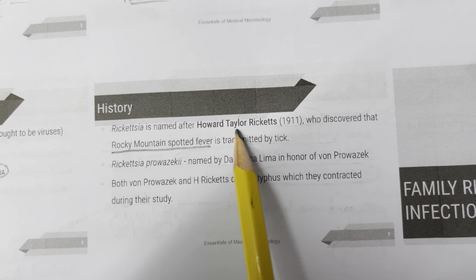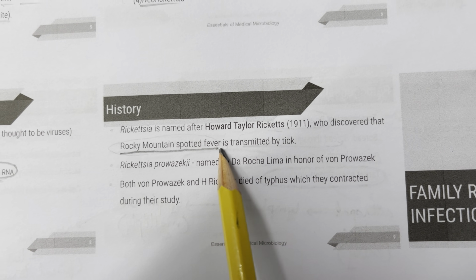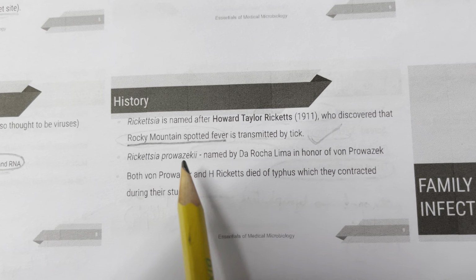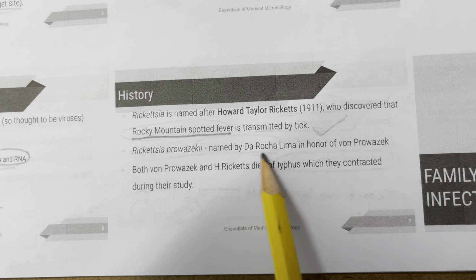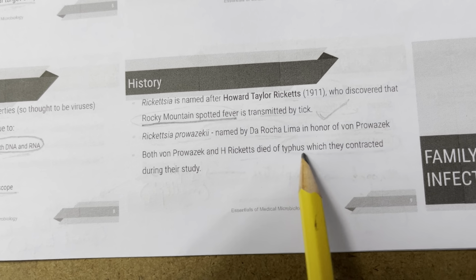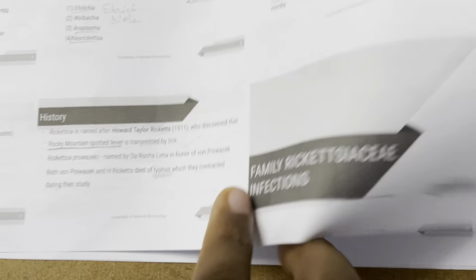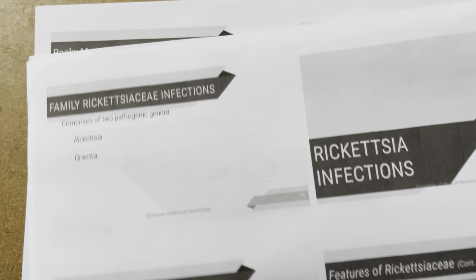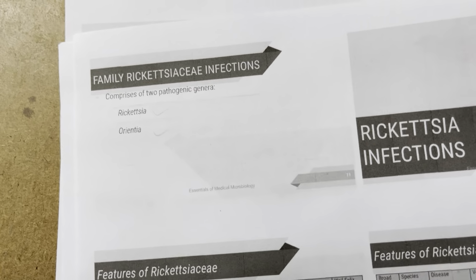Rickettsia is named after Ricketts, who discovered that Rocky Mountain spotted fever is transmitted by ticks. We'll discuss the cartoon later. Rickettsia prowazekii was named by da Rocha Lima in honor of von Prowazek. Both Prowazek and Ricketts died of typhus, which they contracted during their study. So moving on to rickettsial infections. The two pathogenic genera are Rickettsia and Orientia, so Oriental rickets.